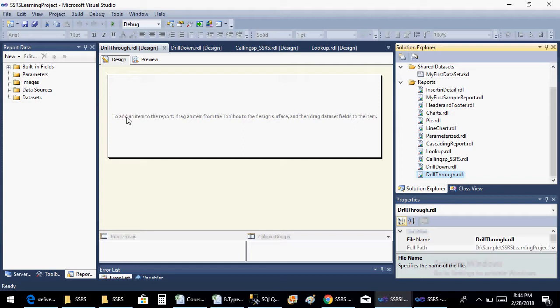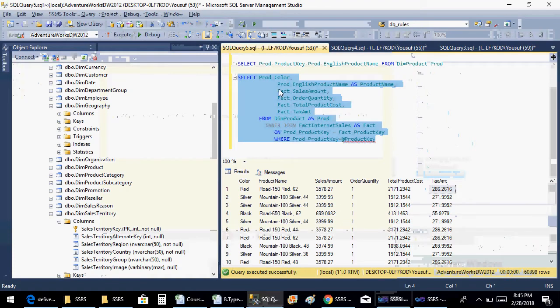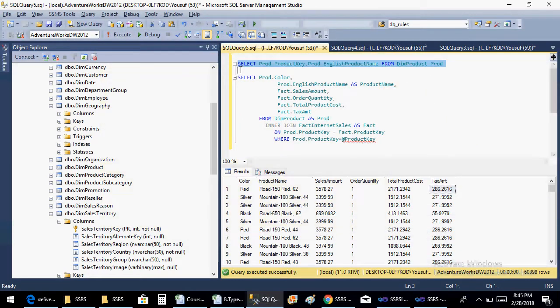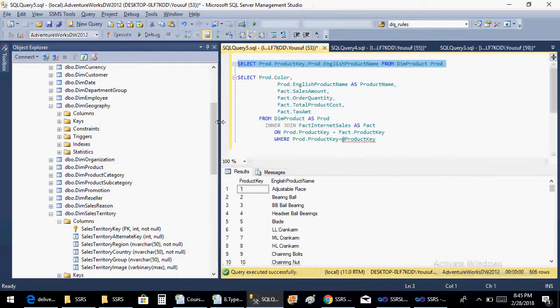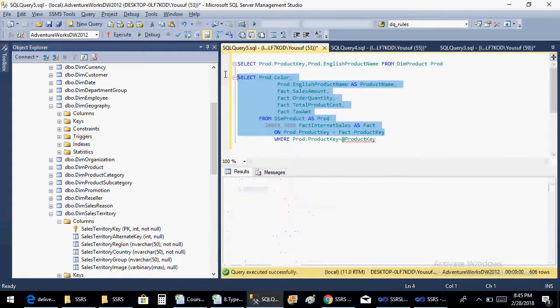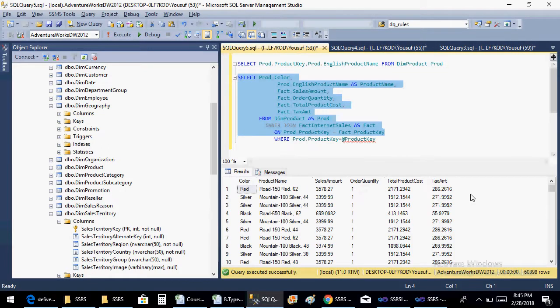So in this case, we need two reports. One is an abstract version of the report and the other is a detailed report. So I am having two queries here. The first query is abstract information. It has only product key and product name. When I click on product key, it should navigate me to another page where it has the details of that particular product. So without any further ado, let's create a data source.